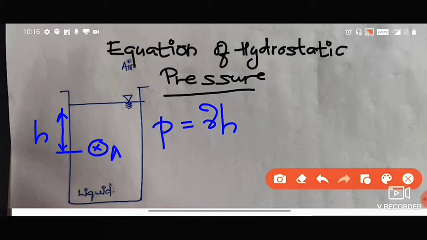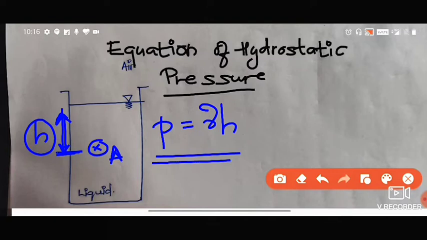If I take a point A, the point A has a height of liquid h above it. To calculate the pressure acting at the point A, it is given by the equation P is equal to gamma into h. Gamma, as you know, is nothing but the weight density.